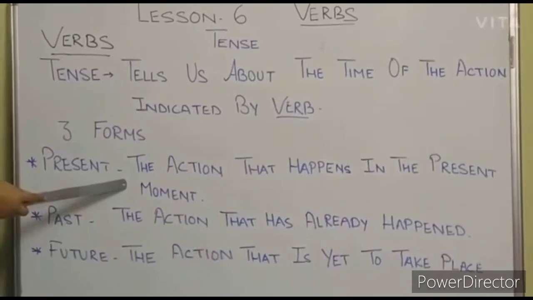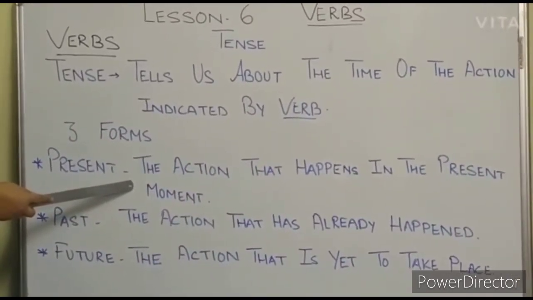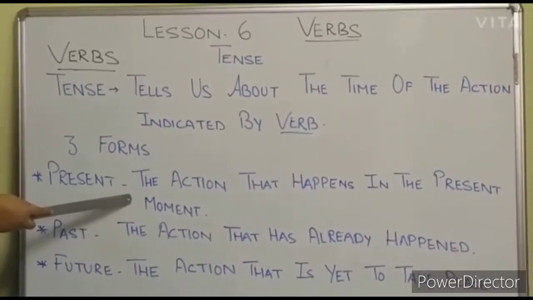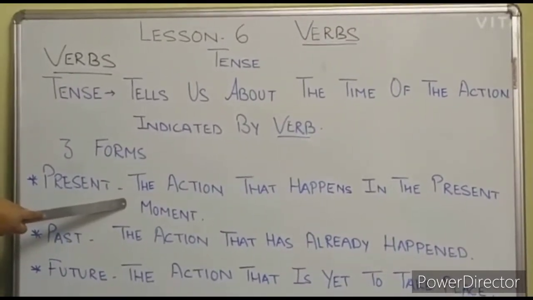Generally the verbs which are used here are is, am, are. Is we use with singular form, with am we use I, and are with plural form.